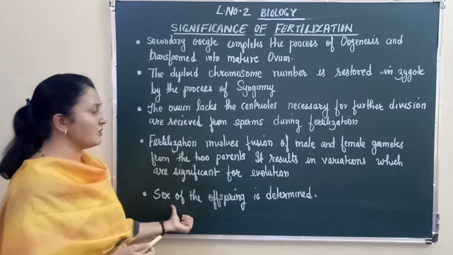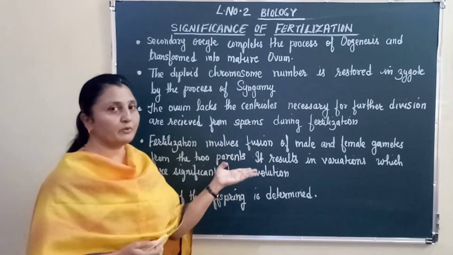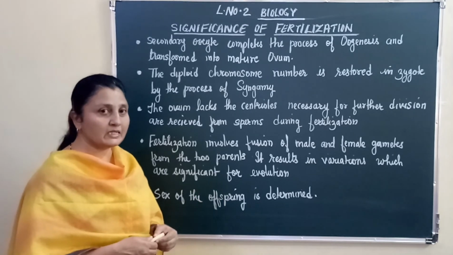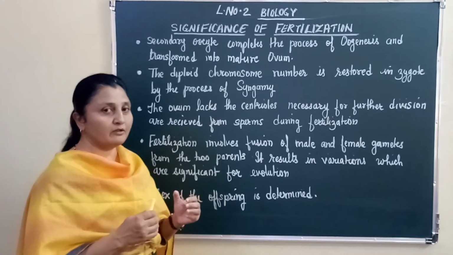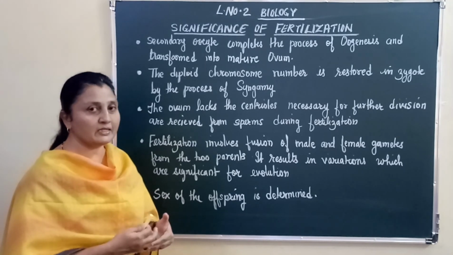The sex of the offspring is determined because of the process of fertilization. Otherwise, remember, in asexual reproduction, we cannot tell what will be the sex of the individual that is born.